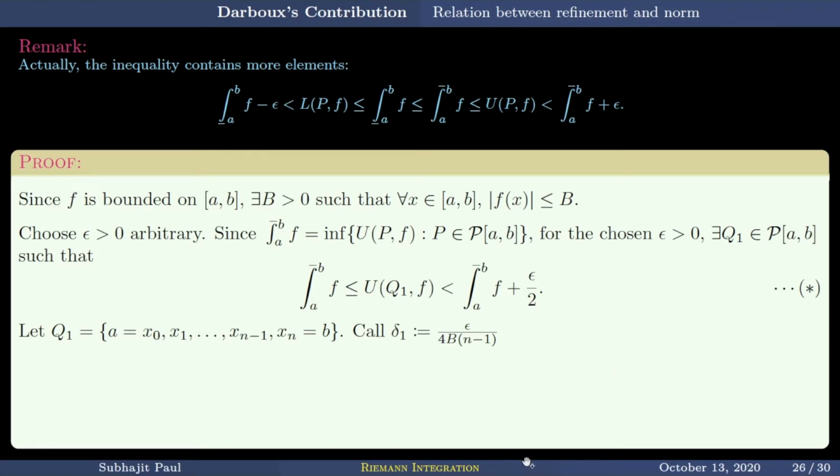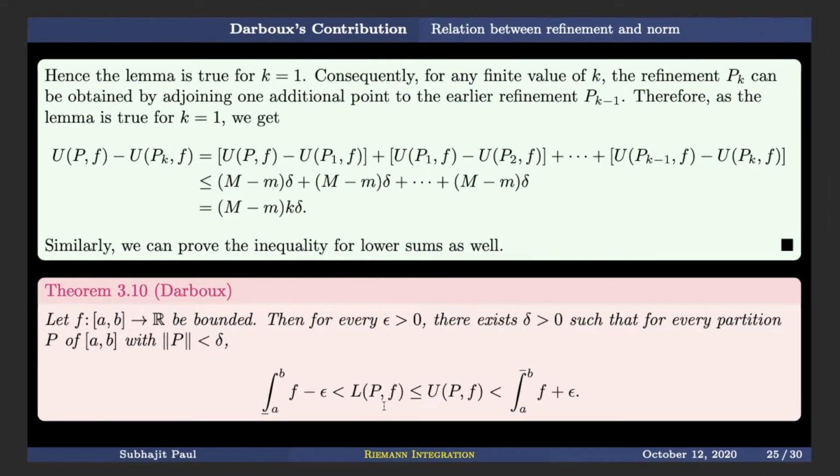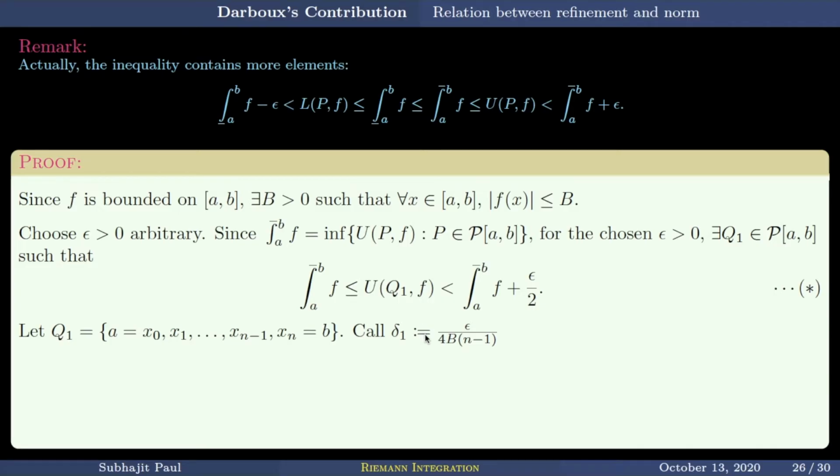If you look into the book by Apostol, this one is actually broken in two parts. One statement is for the lower sums, and one statement is for the upper sums. I have taken these two things together. So delta 1 is my delta for the upper sums. Let delta 1 be epsilon by 4B times (n minus 1), where B is the bound. Okay, why this weird quantity, you will see in a moment.